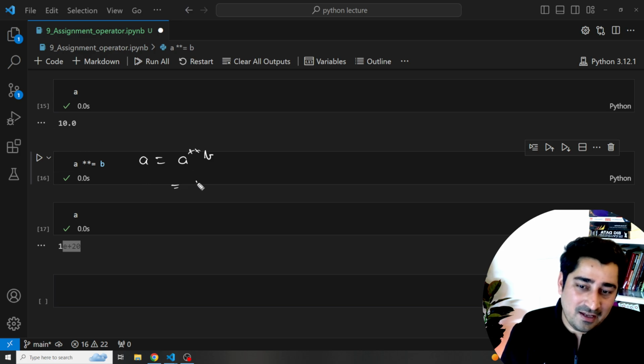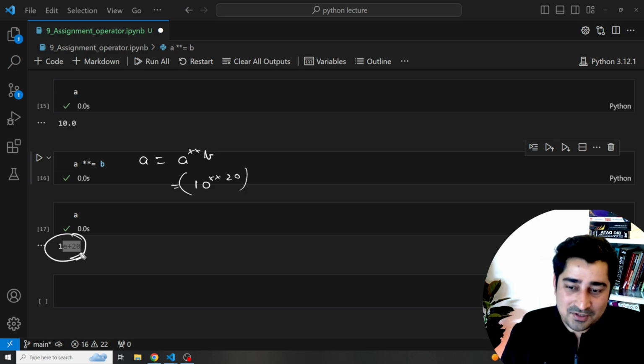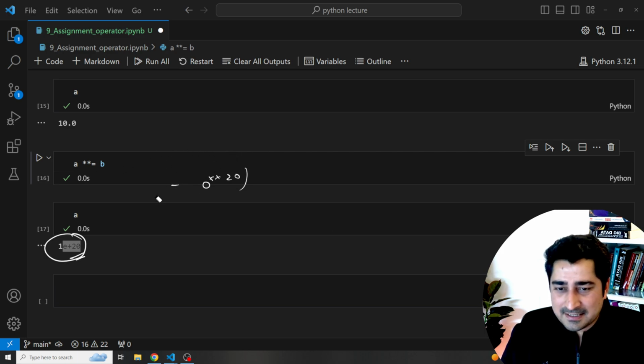So what is the value of A as of now? 10. 10 to the power 20. This is the answer, 10e20. This is what you will be able to get. So fine, this is also done. It's the same operator, same statement, same assignment operator, but we are using it with a different operand. That's it.